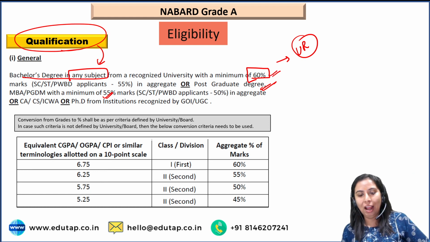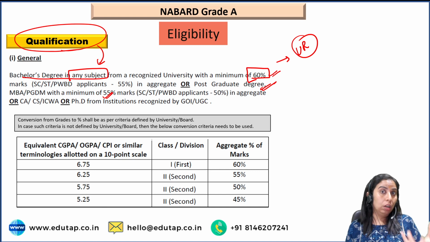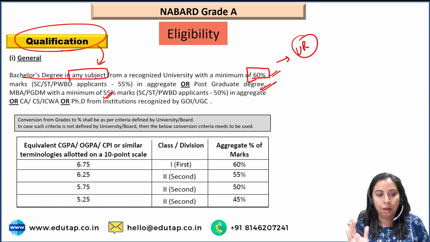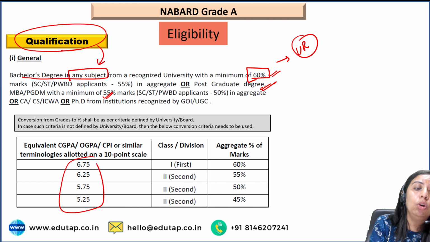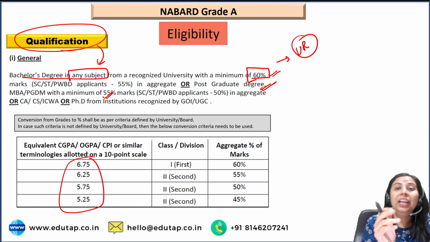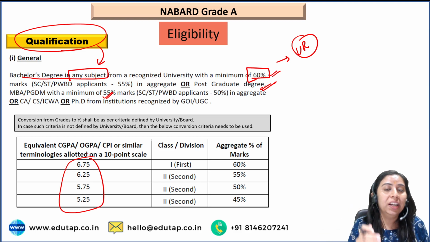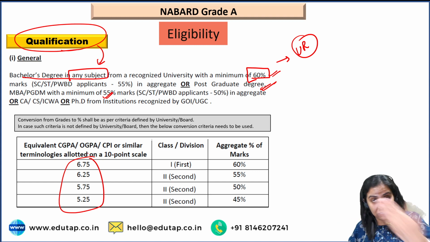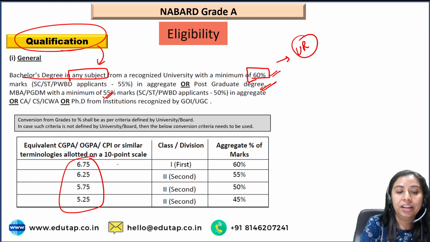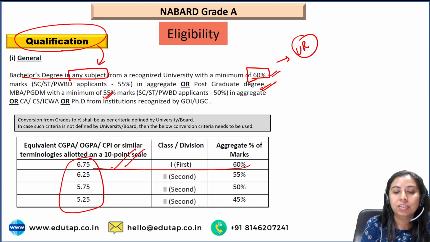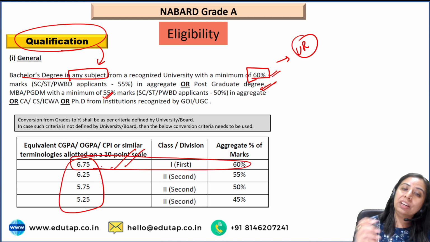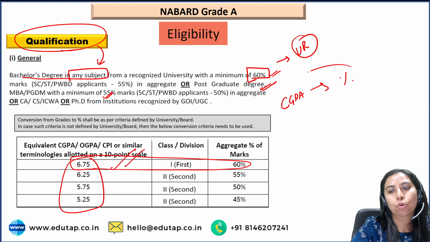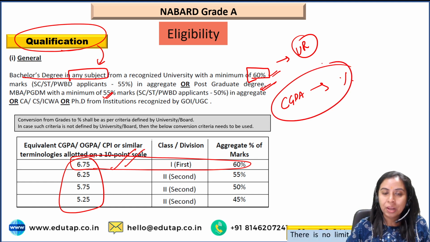So if you have a degree for which your university used the CGPA criteria and not the percentage, then do not worry. Then also NABARD has defined the criteria. If they do not have their own criteria, they have written, they means who? If your board or your university did not have their own criteria to change CGPA into percentage, then this criteria will be used, according to which 6.75 is 60%. Okay, this criteria will be used. If they have their own criteria of converting CGPA to percentage, then NABARD has no problem in accepting that also. Okay, pretty clear. That was about your qualification.